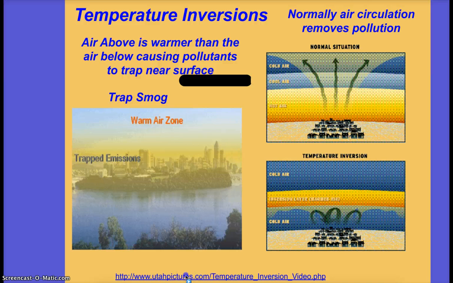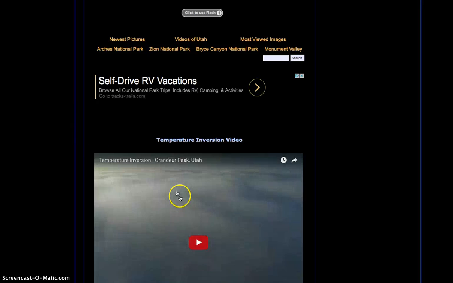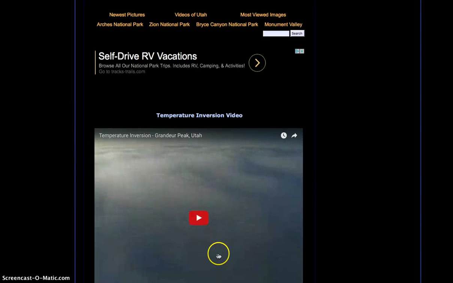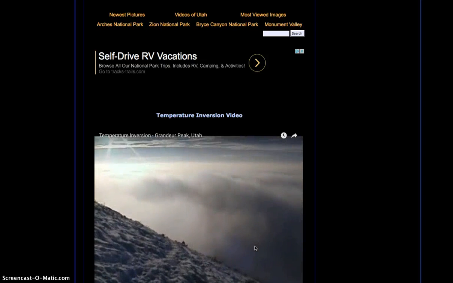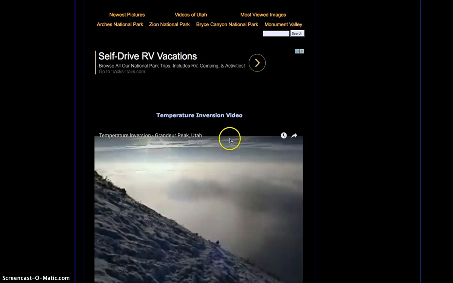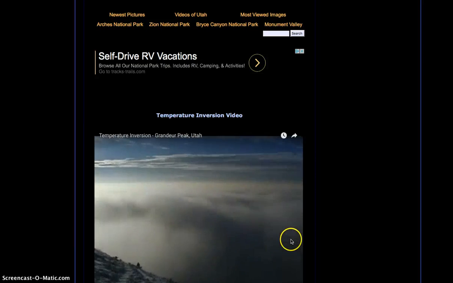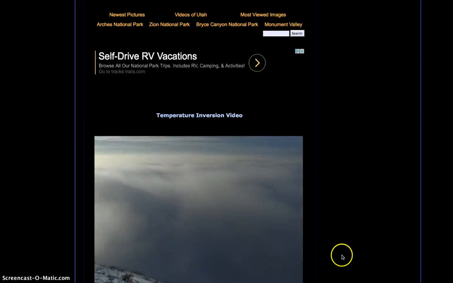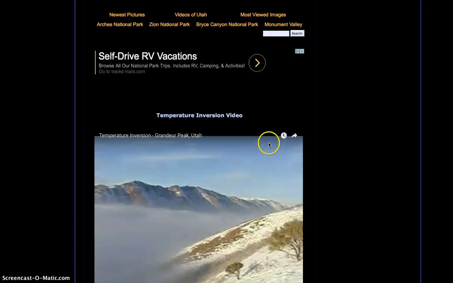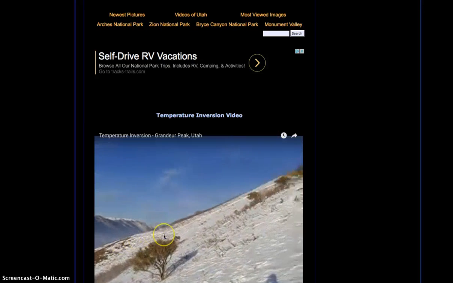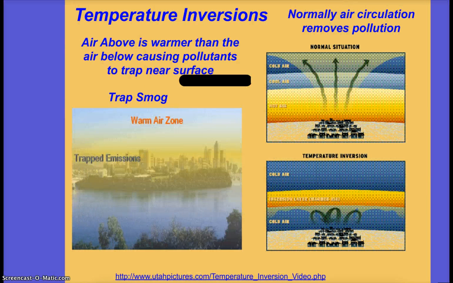Here's a video of this occurring in an area of mountains. And I want you to know, when you're looking at this, what you're seeing here is pollution, not clouds. You will see the clouds on the top in a minute. So there are my clouds right up here. You see them? All of this down here is pollution. That's being trapped due to temperature inversions. And you'll be able to see it more as he scans. You could clearly see the sky is all the way up here, and that is trapped pollution. So that's what happens. It traps the pollutants and causes a mass area of pollution.